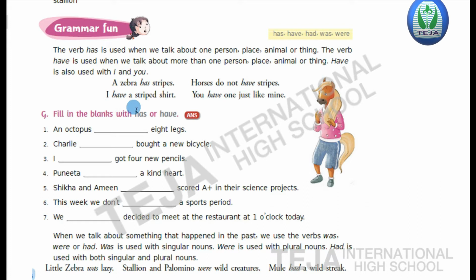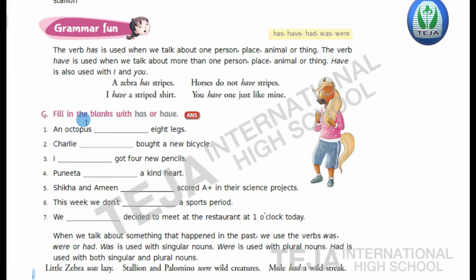Next, I have a striped shirt. Here I. So along with I, the word have is used. This is a verb which is used with I. I have a striped shirt. In the same way, you have one just like mine. Okay, so have is used for the plural forms as well as along with the words I and you. Children, now based on the same concept, Bit G, fill in the blanks with has or have.